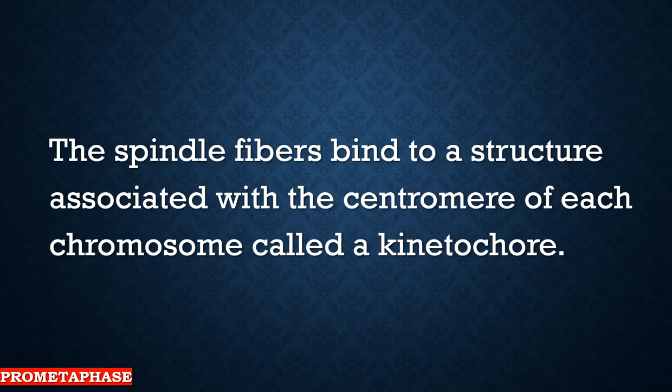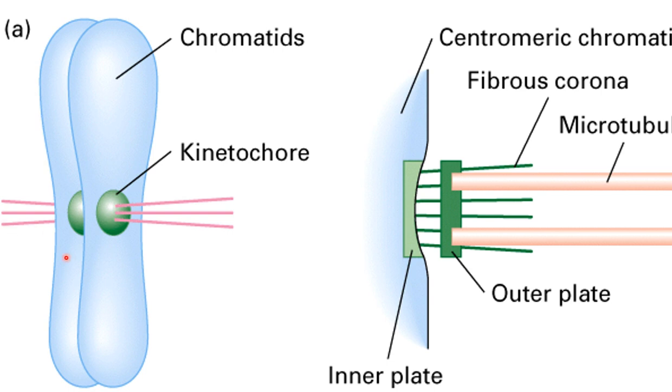So when the chromosomes are lined up, after that the spindle fibers bind to a structure associated with the centromere of each chromosome, and it's called the kinetochore. And this kinetochore is the area where spindle fibers are being attached. If we look here, this is the chromosome. Those are the chromosomes, and one arm we said is a chromatid, and here it is a kinetochore where the spindle fibers are connecting to the chromosome.